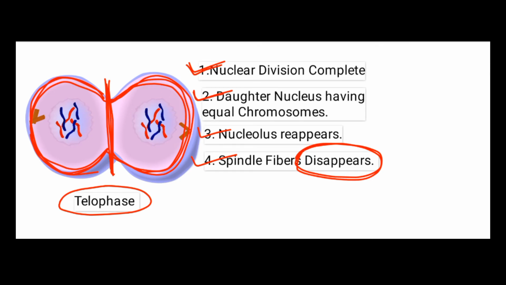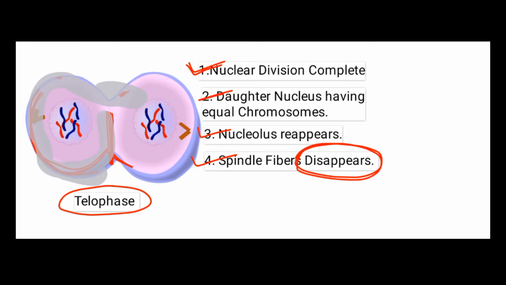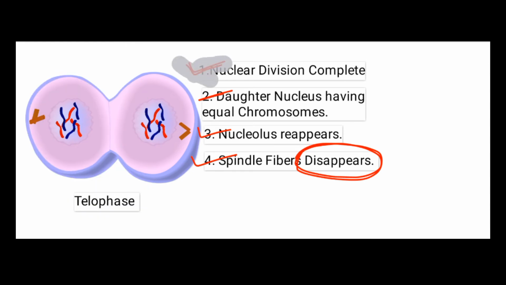But the points to remember: in the telophase, the main change is that two daughter nuclei are formed, and the two daughter nuclei carry an equal number of chromosomes. That's why this mitotic division is also called equational division. So after completion of telophase, two daughter nuclei are formed carrying equal numbers of chromosomes. So that's telophase, and after its completion, the karyokinesis phase is complete.